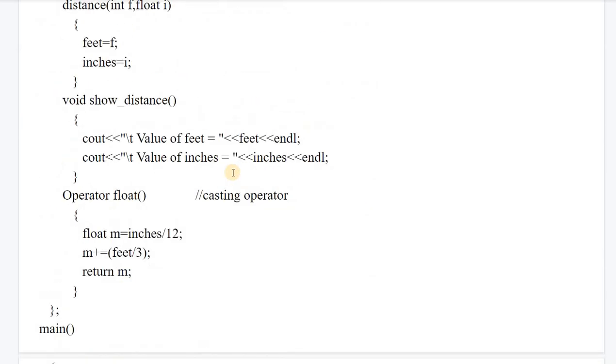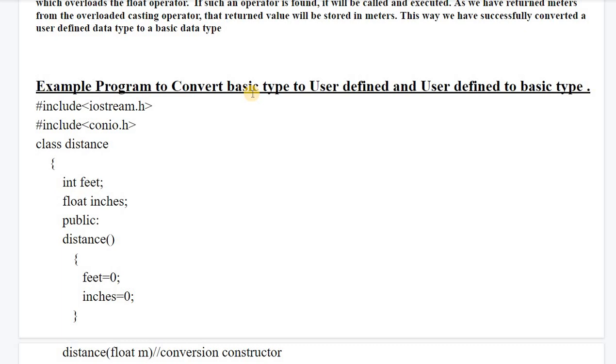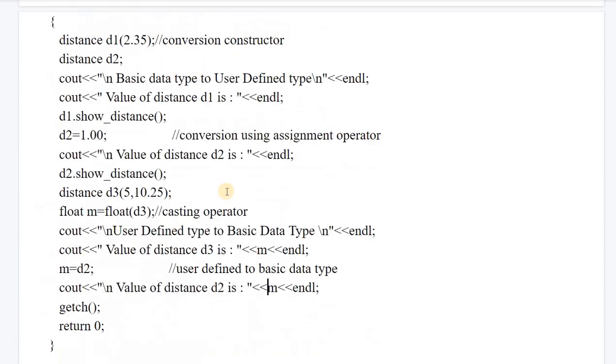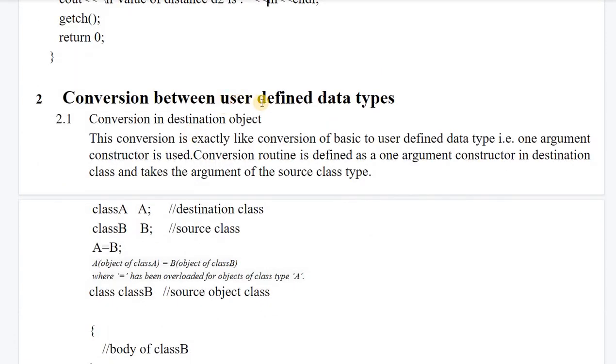So in this topic, basically built-in data type to user defined data type and user defined data type to built-in data type, these two type conversions are very important. The second type is conversion between user defined data types. User defined data types are classes, structures, unions, etc. So consider this example: we have class A object A, and class B object B. If we write A is equal to B, in this case A becomes the destination and B becomes the source class.